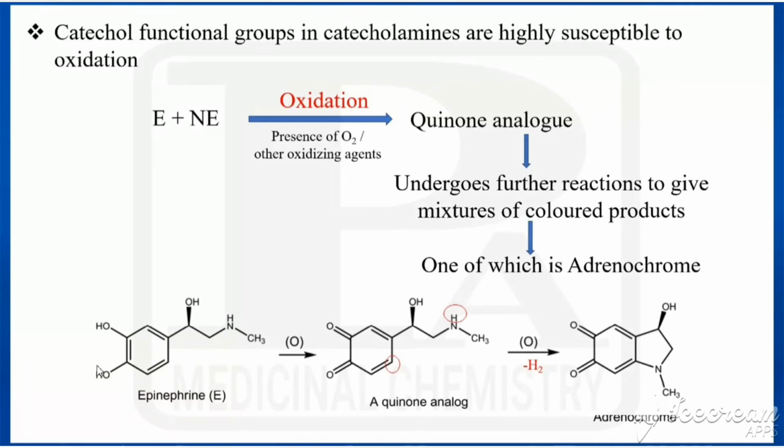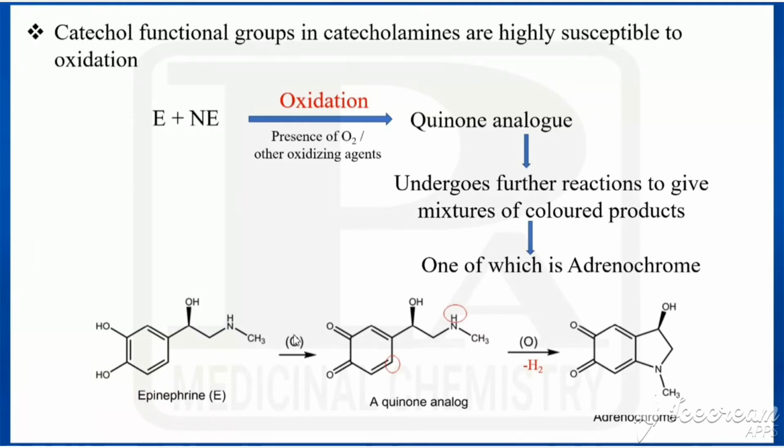So this is the structure of epinephrine. What is epinephrine? A benzene ring with OH groups, that is called catechol, and that is attached to ethylamine, in which the beta carbon is attached to the phenyl, and that beta carbon has a hydroxy group. That is called epinephrine.